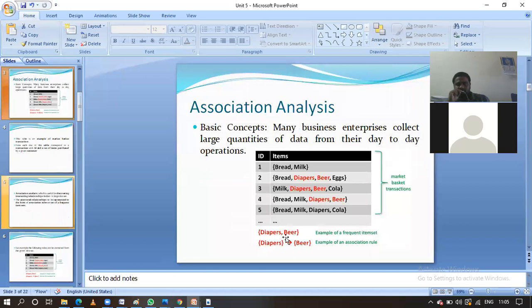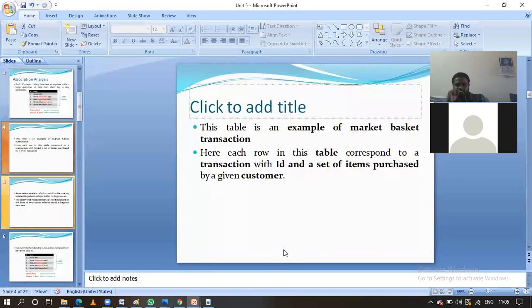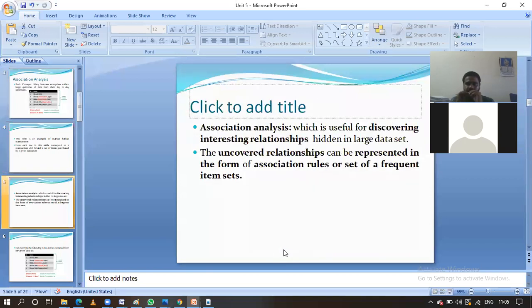What is the unknown information we got from this one? The three transactions are repeated for the diapers and that is the frequent item set. From that, the association rule is whenever we purchase the diapers, we are going to purchase the beer. If the shop maintains these two items in stock, the business will increase. That is the understanding.